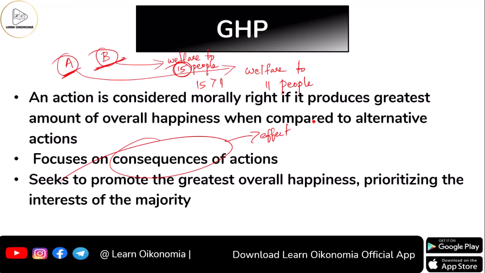So we are looking on to the effect or consequence or impact of a particular action. So what we are considering here is that this particular principle seeks to promote the greatest overall happiness. So we can have different interests. So what we do here is we prioritize our interest and we rank interest. So interest ranking is taken here, prioritizing the interest by considering the interest of the majority. So the greatest happiness for greatest number of people. That is the main idea here.